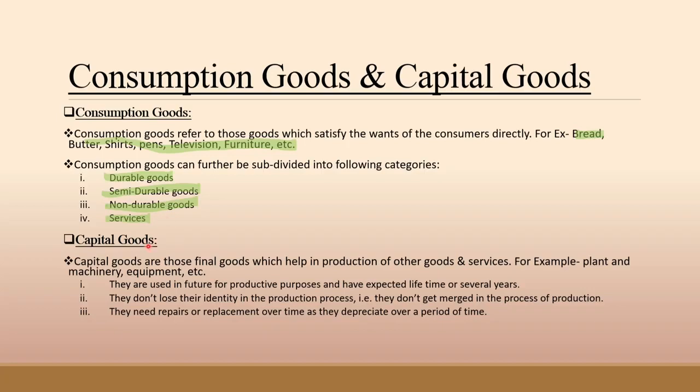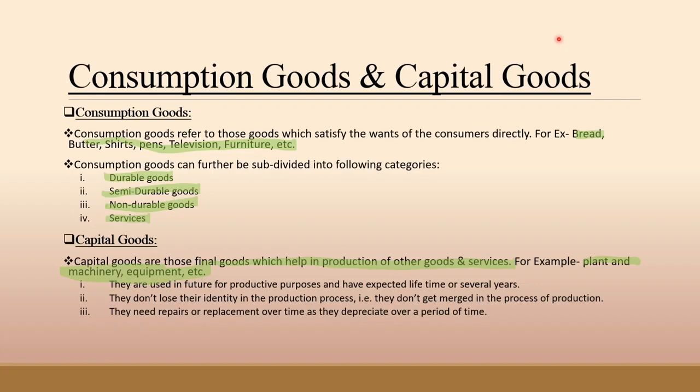Now the next topic is about capital goods. Capital goods refers to those final goods which help in the production of other goods and services. For example, plant and machinery, equipment, etc. A few more points about capital goods: first, they are used in future for productive purposes and have an expected lifetime of several years. Second, they don't lose their identity in the production process, that is, they don't get merged in the process of production. And third, last, they need repairs or replacement over time as they depreciate over a period of time.